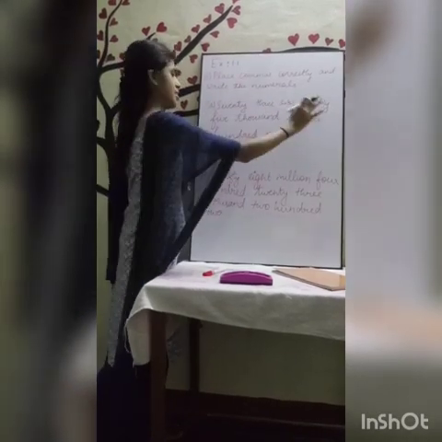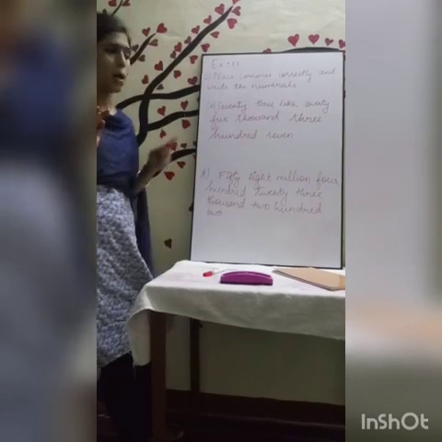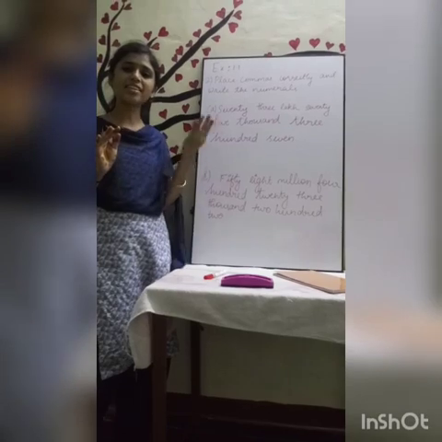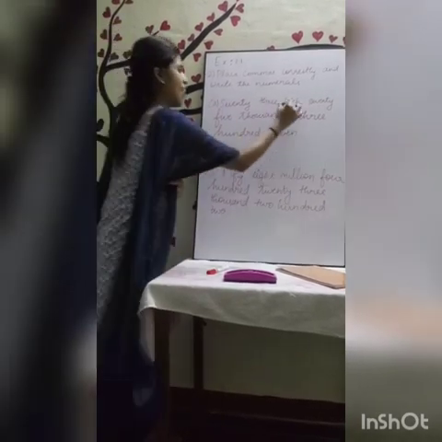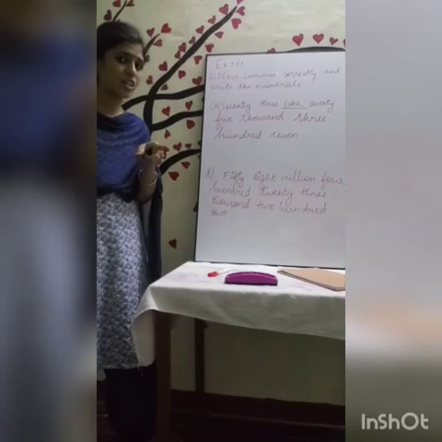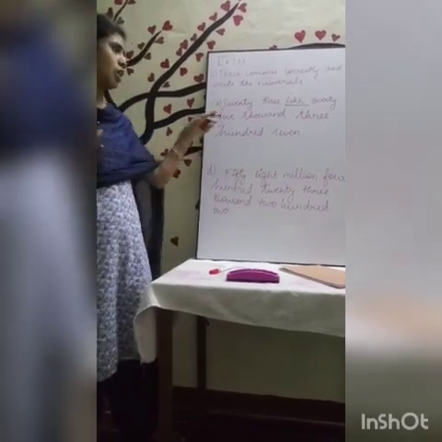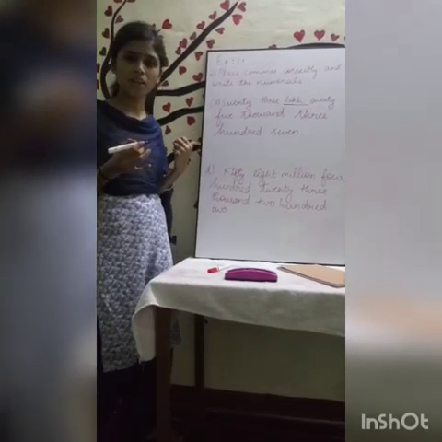73 lakh 75,307. By reading this number name itself, we can say that this is the Indian system of numeration because it has lakhs. Lakhs will be only in the Indian system of numeration. So now can we write the numeral for this number name? Yes.